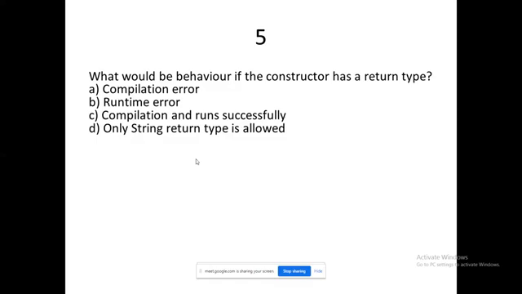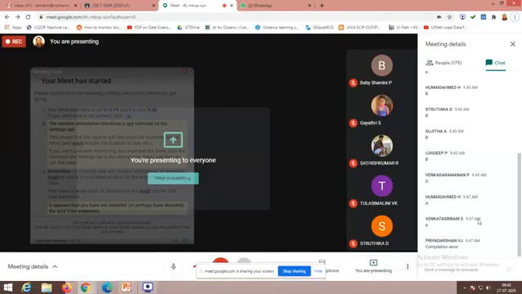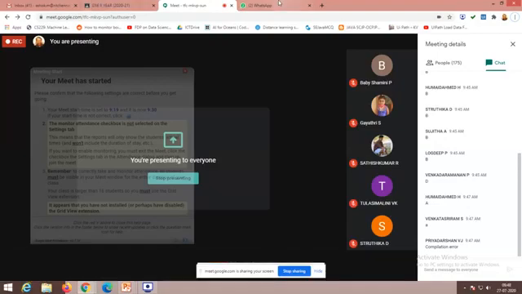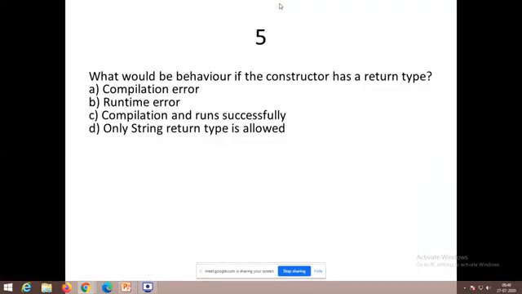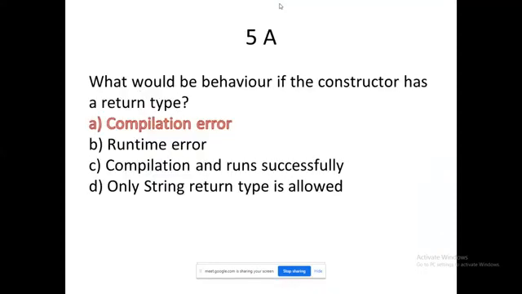So what's the answer? I'm getting very delayed outputs. Compilation error. Okay. Ultimately, it's a compilation error only, right? So I'm going to fix up a return type. What will happen? It will not execute.